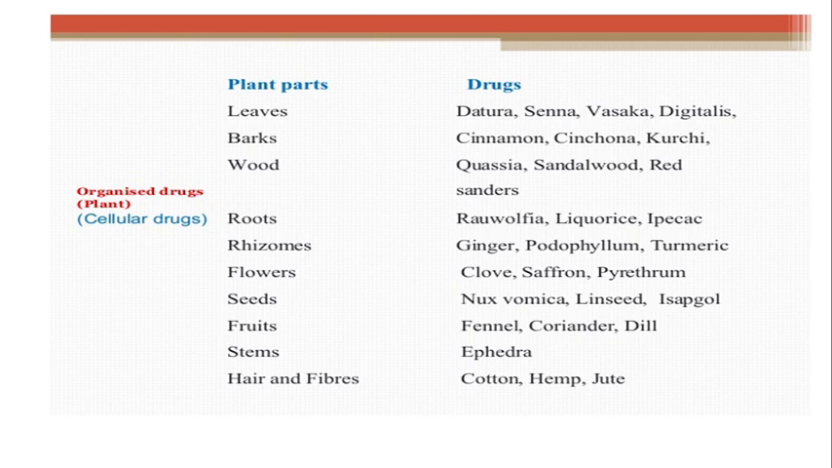So according to the different parts of the plant, which part of the plant is used as a drug, which part contains the active constituent giving a particular therapeutic effect. Here we are classifying the drug by morphological classification of crude drug. Stem: ephedra. Hair and fibers: cotton, hemp, jute, all these are hair and fibers.